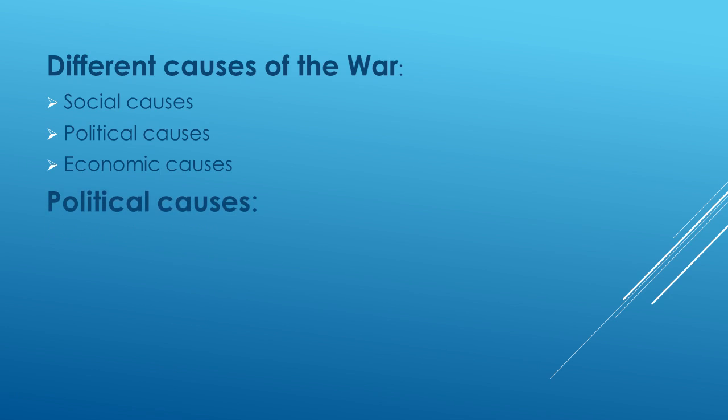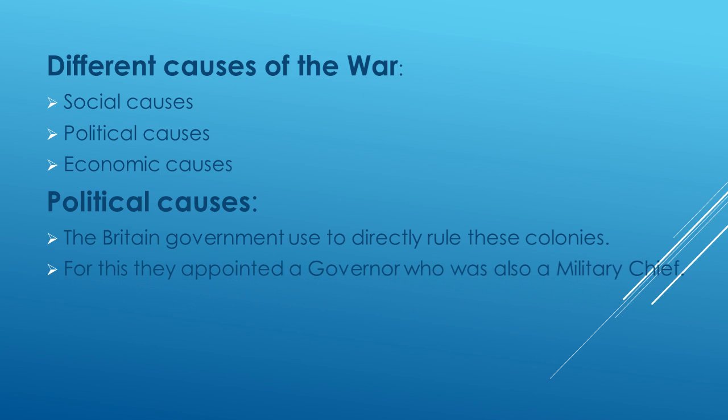What were the political causes? The British government used to directly rule these colonies. For this, they appointed a governor who was also a military chief. The rule was done directly by the British Crown from London. They appointed a governor who was also a military chief.